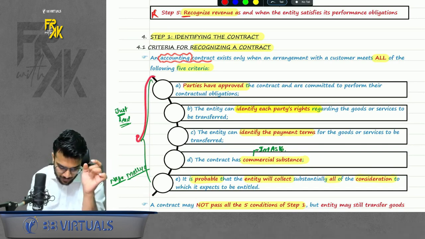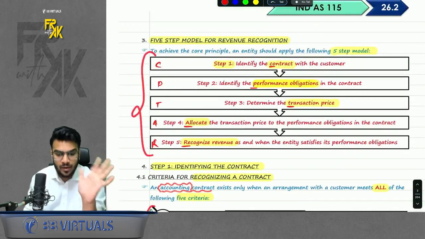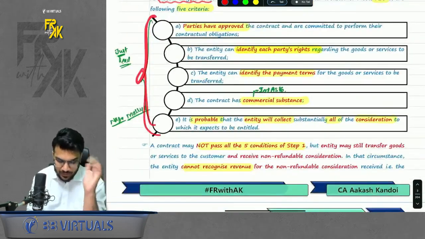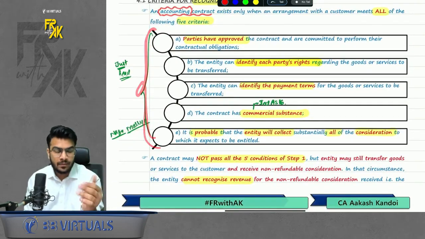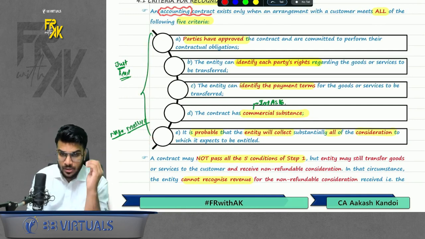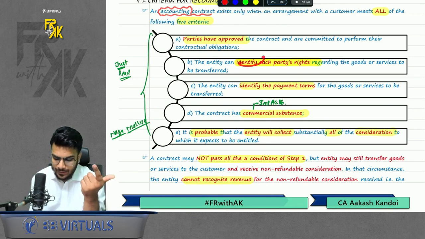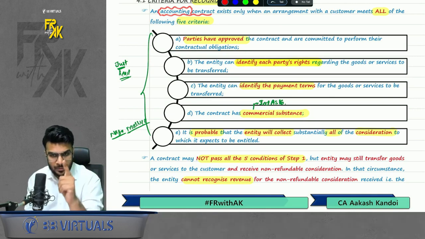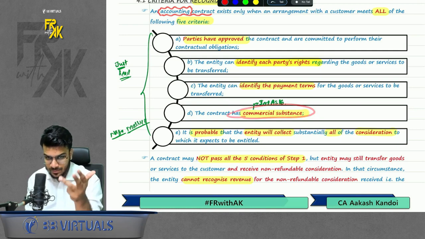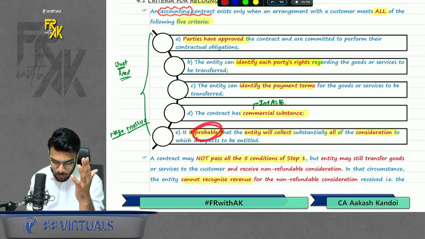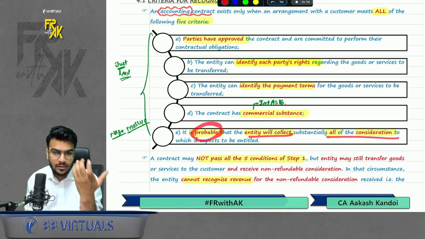See, these 5 criteria are different and the 5 conditions given above are different. So when you meet these 5 criteria, you will start booking the revenue. It will become accounting contract basically. Okay, so what are the 5 conditions? First, parties must have approved the contract. Second, identify each party's rights and obligations. Third, identify the payment terms. Fourth, it must have commercial substance. And fifth, there should be probability that you will be able to collect all of the consideration.